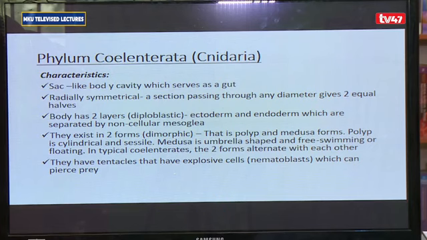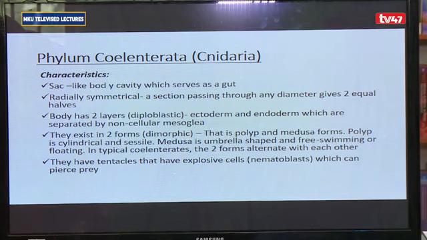And the two forms that they have are the polyp form and the medusa form. The polyp form is cylindrical and it is sessile, it does not move. Any movements it may have is basically by somersaulting. The medusa form is umbrella shaped and it is free swimming. It moves about by floating. The two forms, the polyp and medusa forms, tend to alternate with one another in the life cycle of the coelenterate.